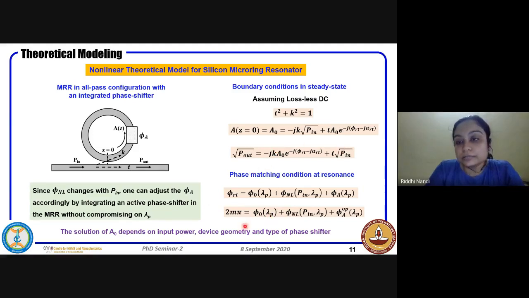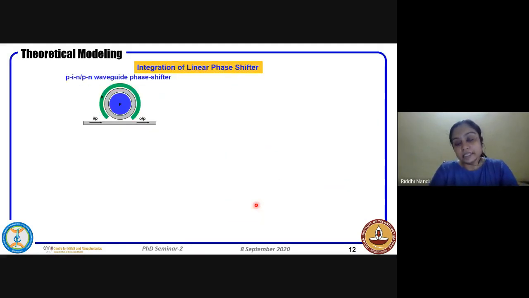So not only the phi RT and alpha RT, it also depends on the device geometry as well as what kind of phase shifter that we are using here. So in that case, we'll just discuss the different kinds of phase shifters that we can integrate with the microring resonator. There are basically two types. One is the electro-optic phase shifter and the other is the thermo-optic phase shifter.